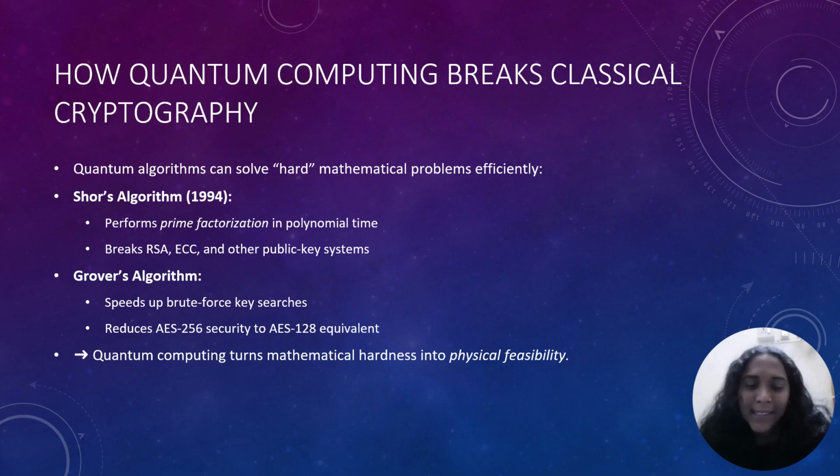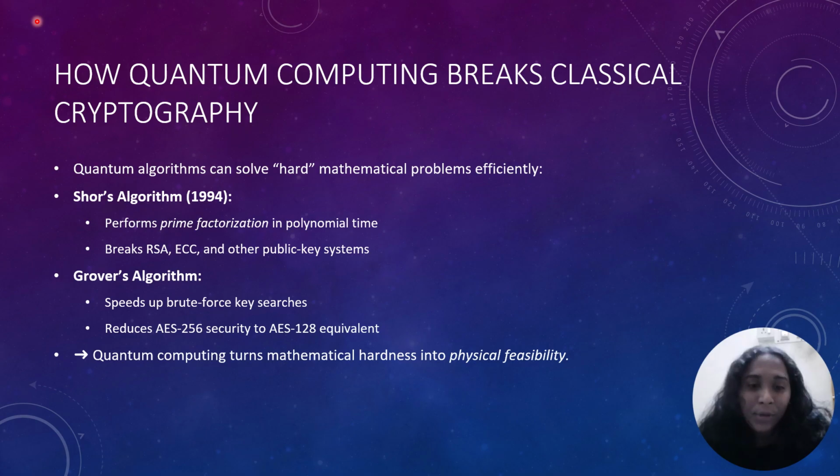Yeah. Now let's see how quantum computing breaks classical cryptography. Now that we understand what a quantum computer is, let's see why it is so dangerous for classical encryption. Our current security systems such as RSA or ECC depend upon mathematical problems that can take normal computers a couple of years to solve. But with quantum algorithms, those same problems can be solved in minutes.